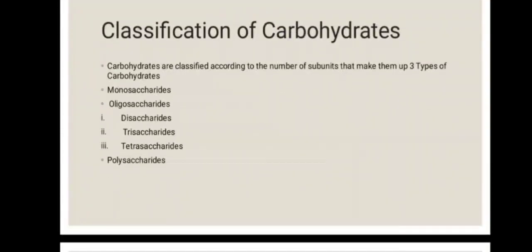Classification of carbohydrates. Carbohydrates are classified according to the number of subunits that make them up. There are three types of carbohydrates: monosaccharides; oligosaccharides, which are divided into disaccharides, trisaccharides, and tetrasaccharides; and the third one is polysaccharides.